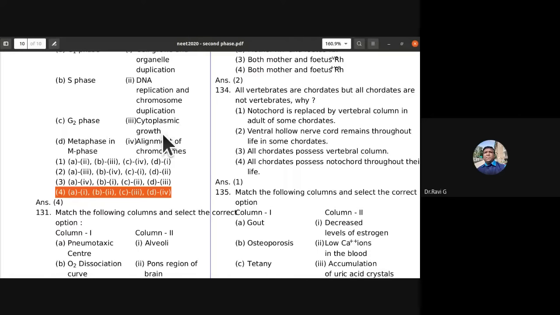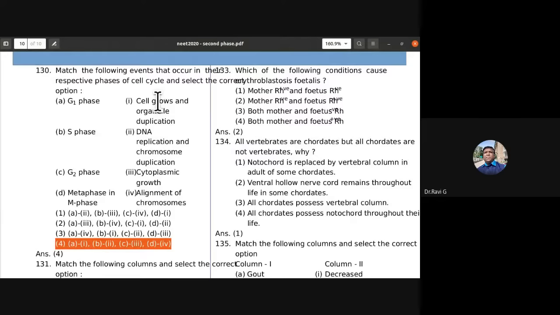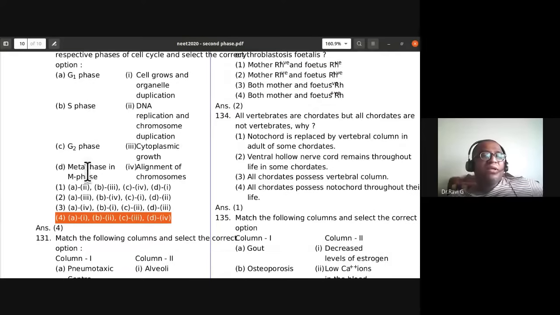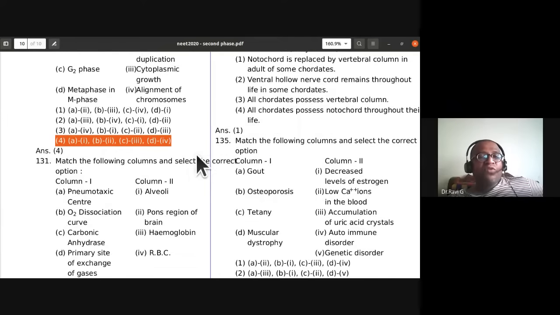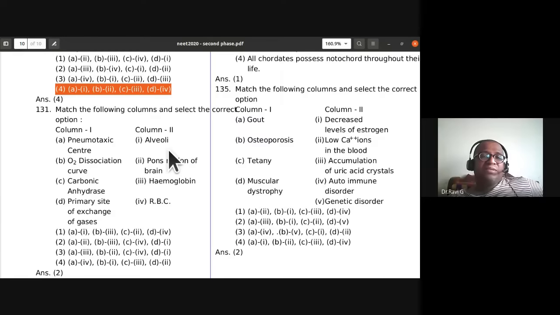You might get such sort of questions also. So don't be under the impression that they should always be mismatched. They can be correctly matched and they might ask you to find the correct one just to confuse you. So this is a classic example of such a question. G1 phase, cell growth and organelle duplication. S phase, DNA replication. G2 phase, cytoplasmic growth. Metaphase in M phase, alignment of chromosomes. So the fourth option, A1, B2, C3, D4, is the correct answer.